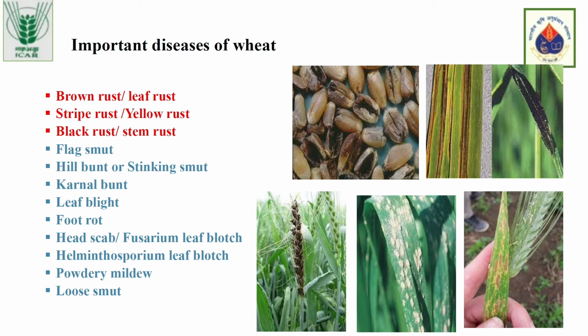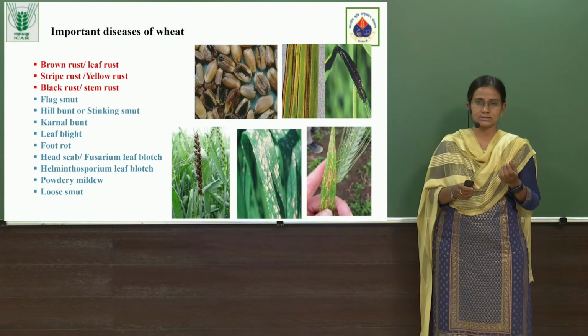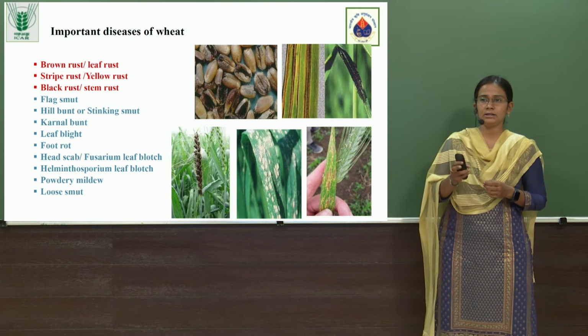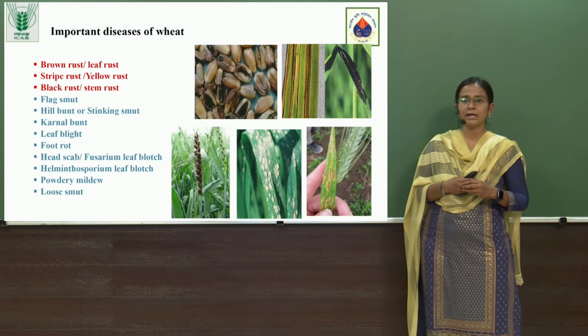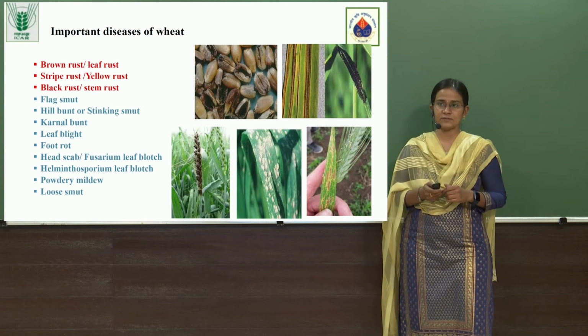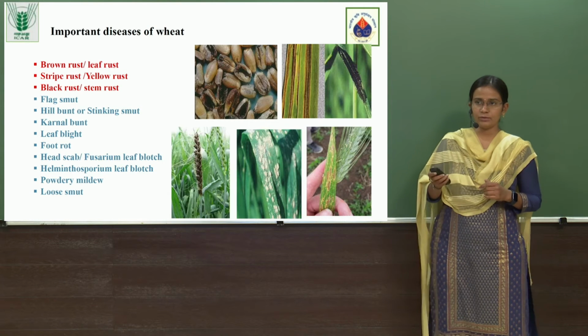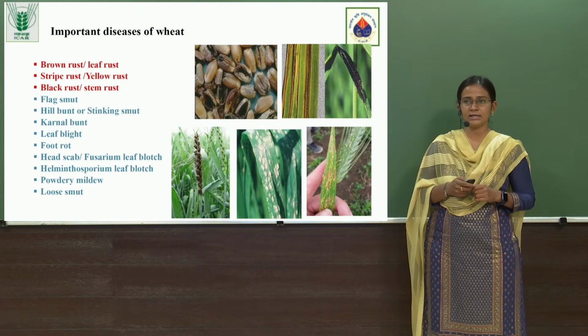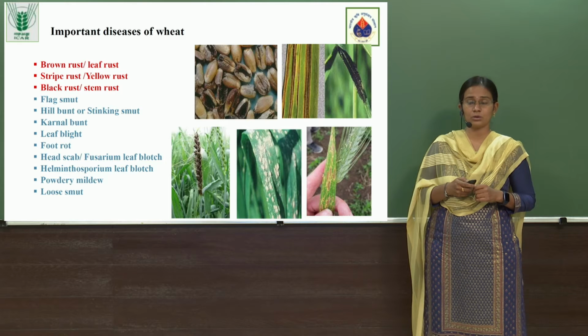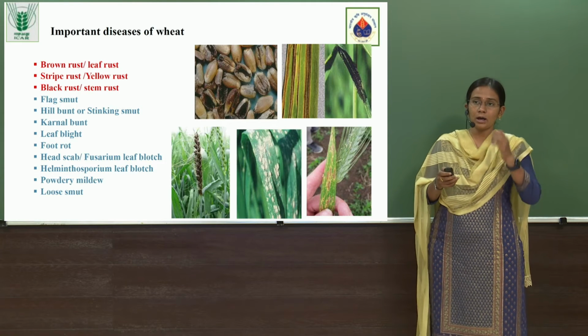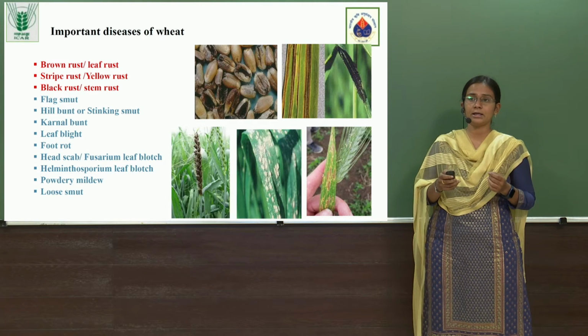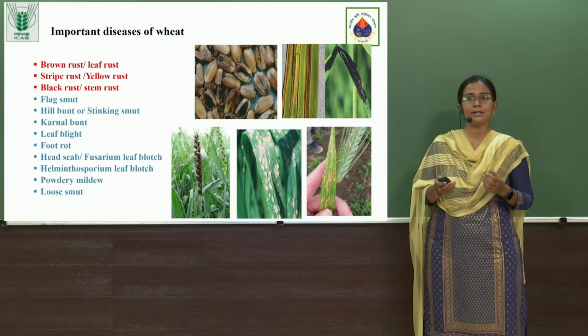And on the bottom row towards the left, what you are seeing is loose smut. During the formation of the spike itself, the fungus attacks and converts the spike into a black powdery mass. It affects the total yield. As you can see, we won't get any seed where this disease occurs. On the bottom row, the second one is powdery mildew. It is mostly seen in northern parts of India where we have cold conditions, and towards the southern hill zone, in the Nilgiri hills of Tamil Nadu, where the temperatures are low.